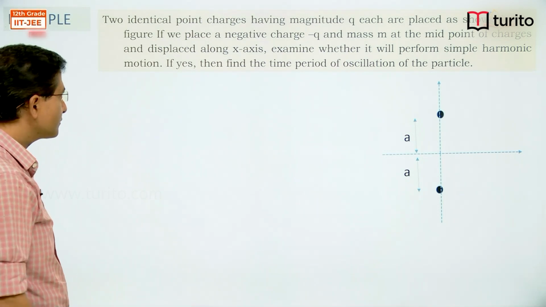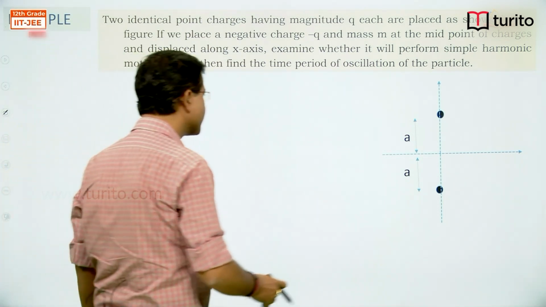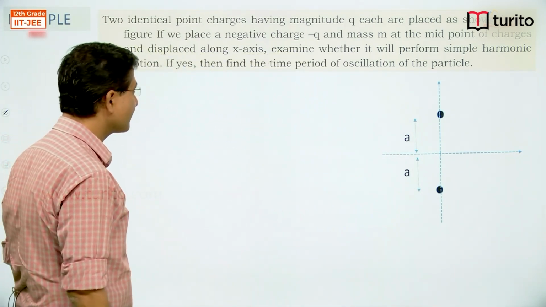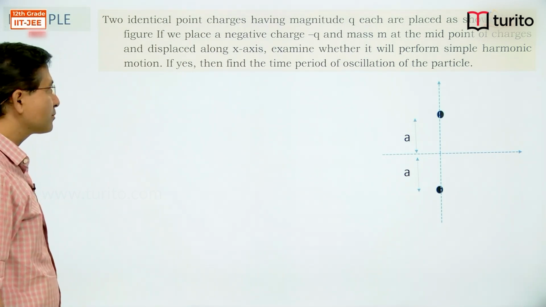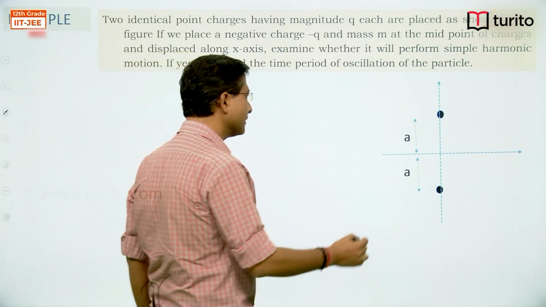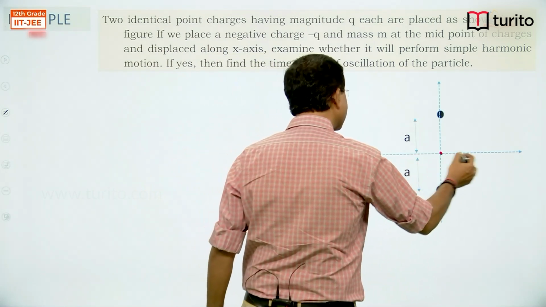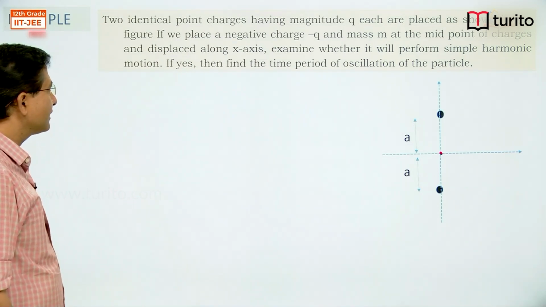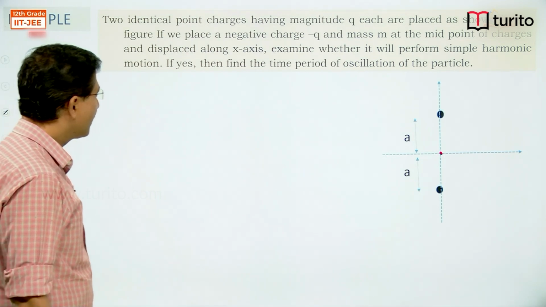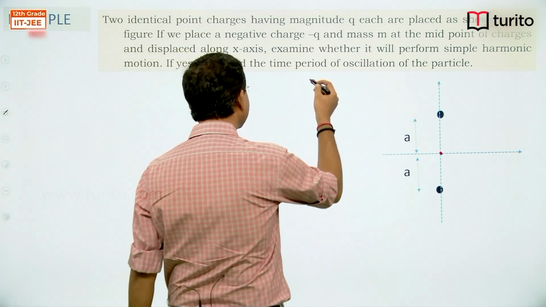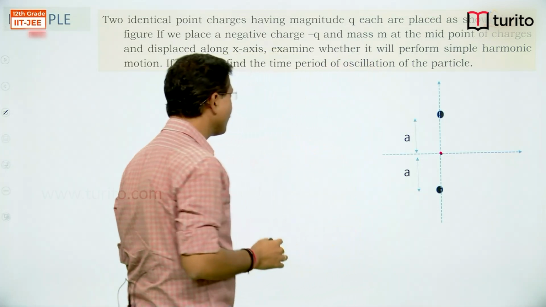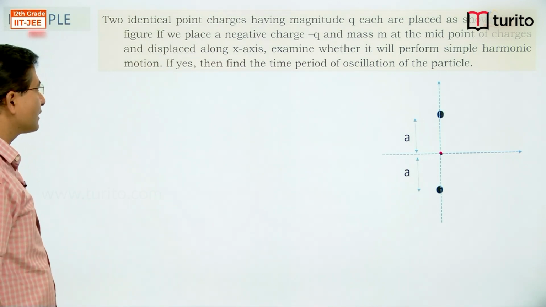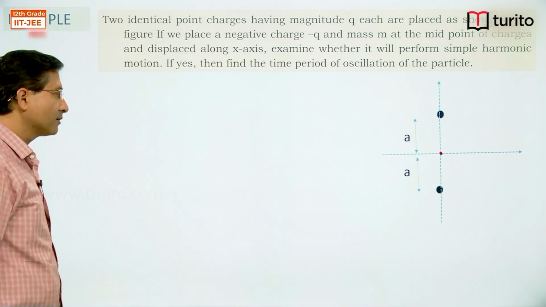See, the question says there are two particles kept as shown in the figure, and another charged particle, a negatively charged particle, is kept at the midpoint and displaced along the x-axis. So I am keeping another charged particle somewhere here and displacing it in this direction. The condition is that it is slightly displaced, right? So the question is, examine whether it will perform simple harmonic motion or not. If it is performing simple harmonic motion, then find the time period of oscillation, right?